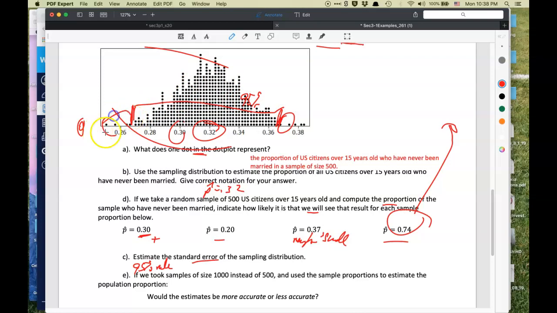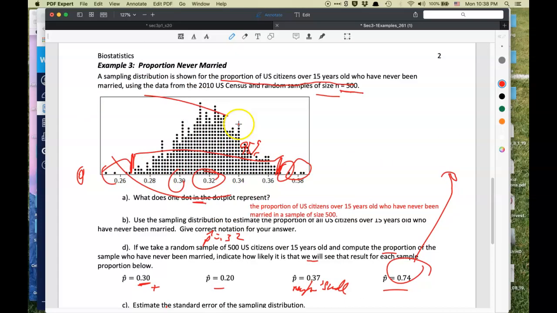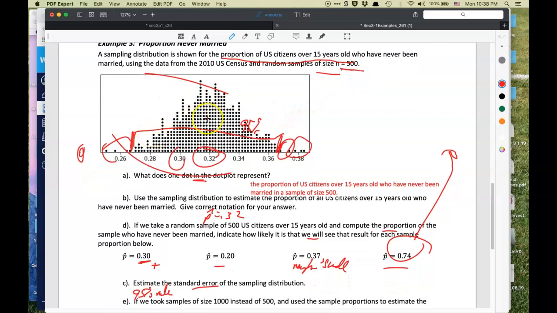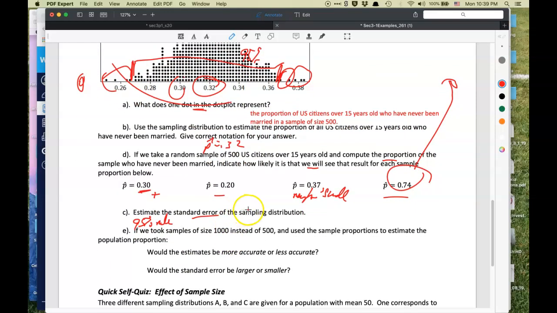There are a few over here that are excluded, a few over here, but of all these many different samples, that would contain about 95% of them. So we'd say that 95% are between about 0.27 and about 0.37.